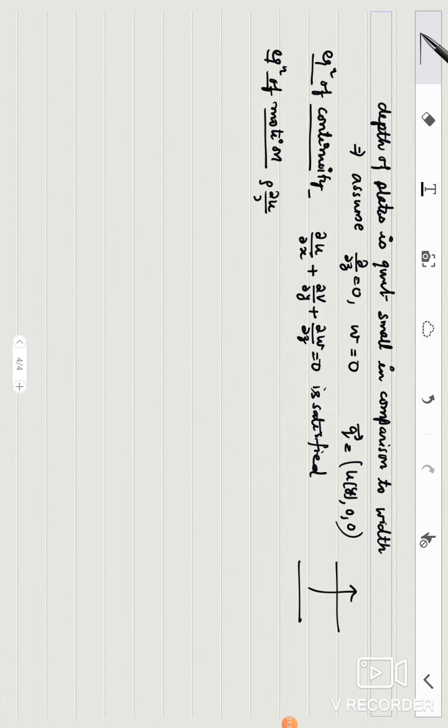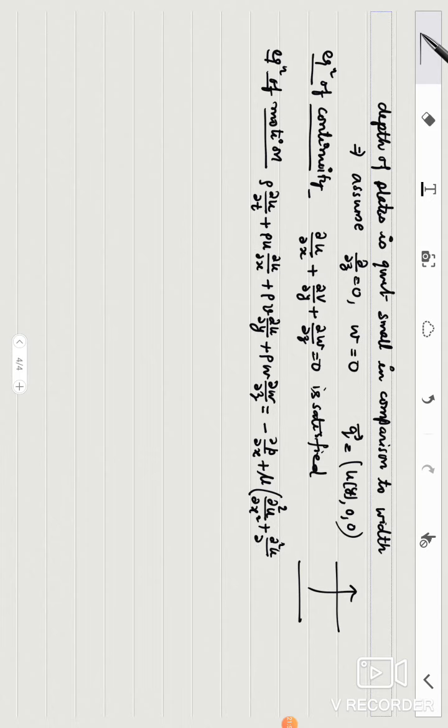So Navier-Stokes equation is rho (delta u/delta t plus u delta u/delta x plus v delta u/delta y plus w delta u/delta z) equals minus delta p/delta x plus, because your fluid is viscous with constant viscosity, this is the viscous force term, mu times (delta 2u/delta x2 plus delta 2u/delta y2 plus delta 2u/delta z2). This is equation of motion for x direction.